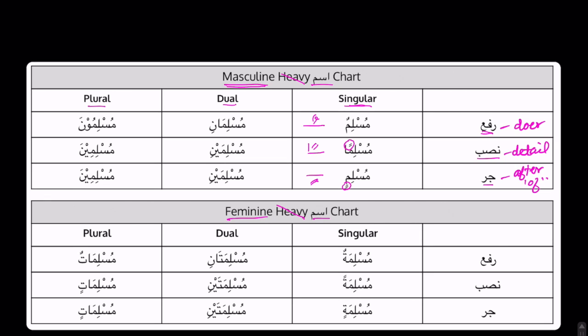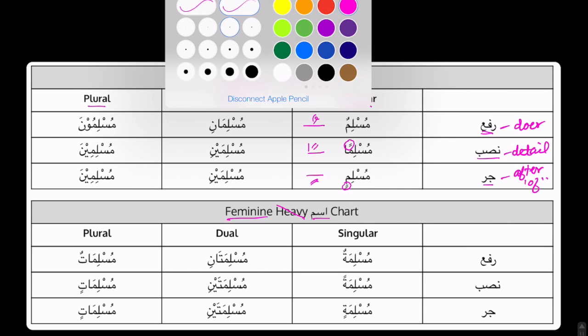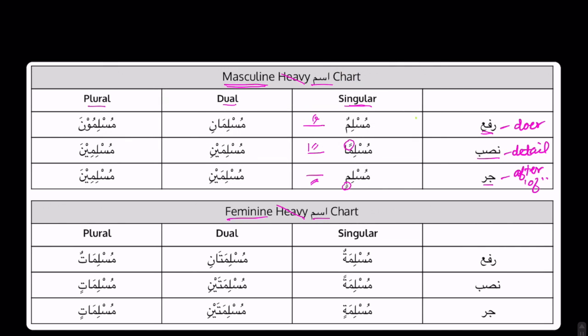Okay, and just remember that if we were to make it definite, we would say al muslimu. So it's not the tanween that is showing the status. It's just the dhamma, the fatha, and the kasra for singular. So al muslimu, which translates as the Muslim, is definite because we have al and no tanween, and we know it's rafa because of this dhamma. Okay, so if we were looking at definite words, it would just be the single vowel.